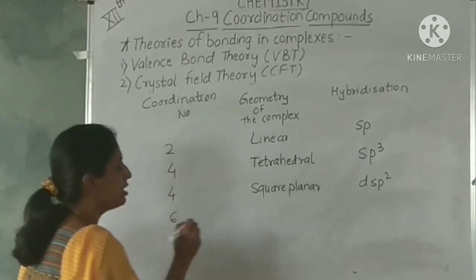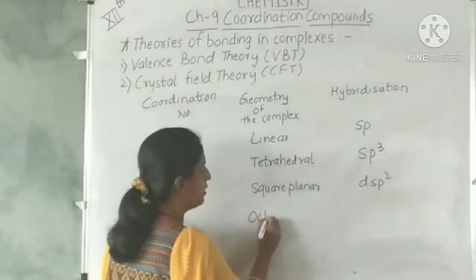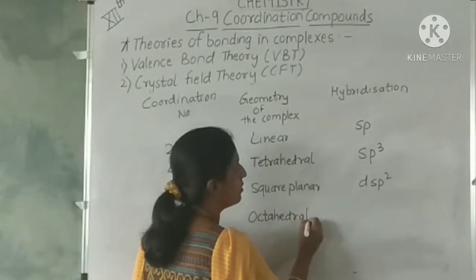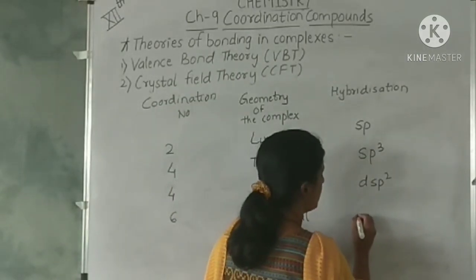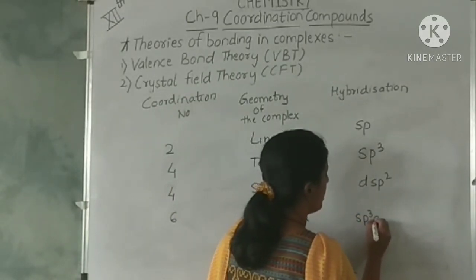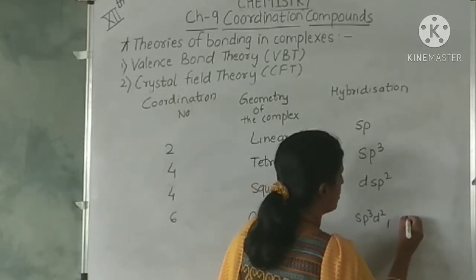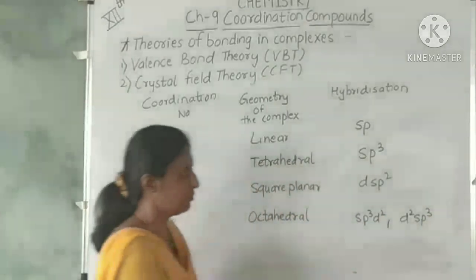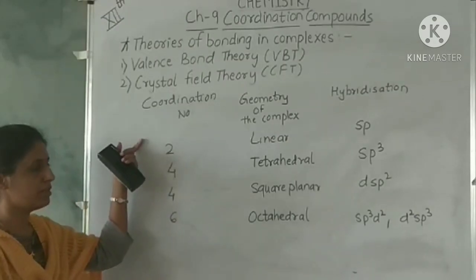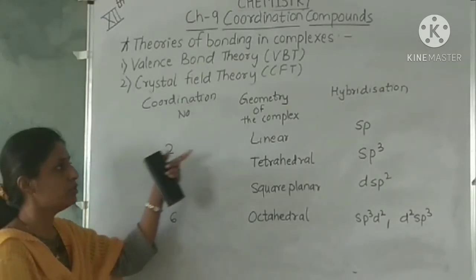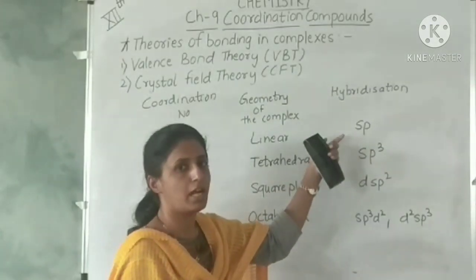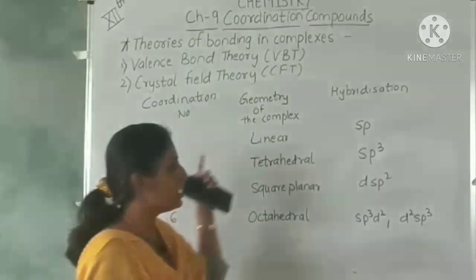And the last, coordination number 6. The geometry of the complex will be octahedral and the hybridization can be sp3d2 or d2sp3, both. So if the metal has coordination number 2, the geometry will be linear and the hybridization which the metal orbitals will undergo will be sp.